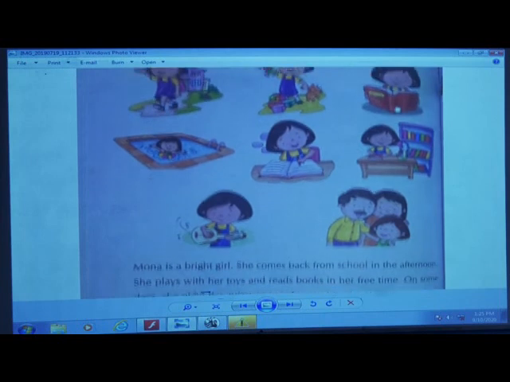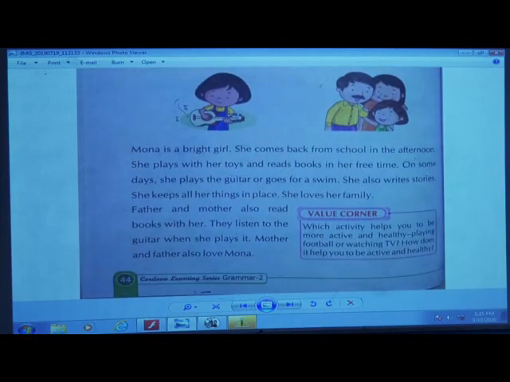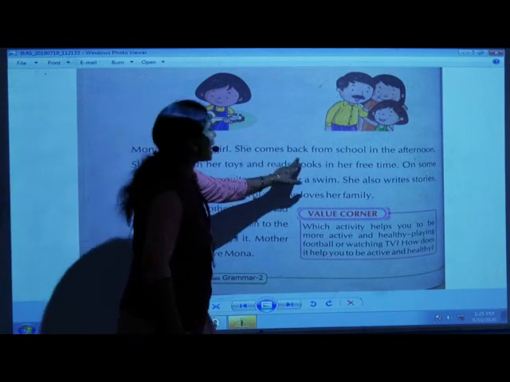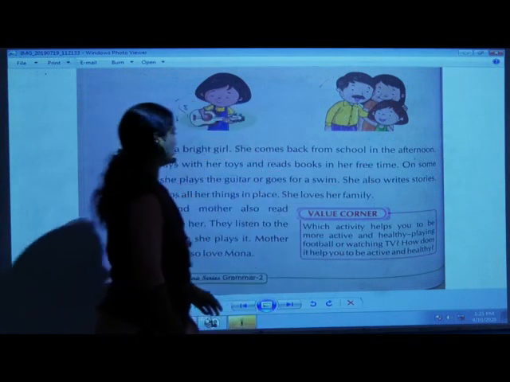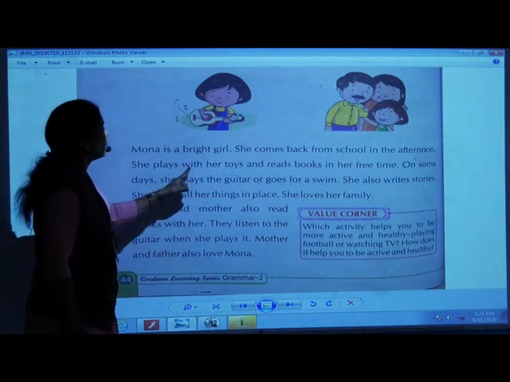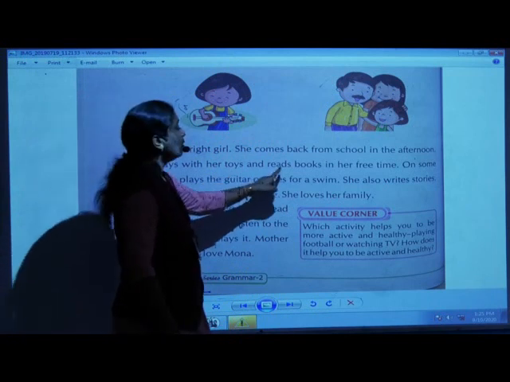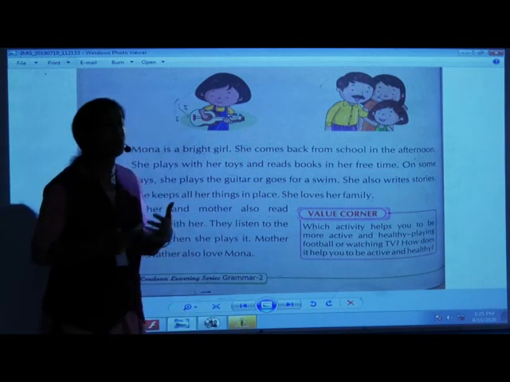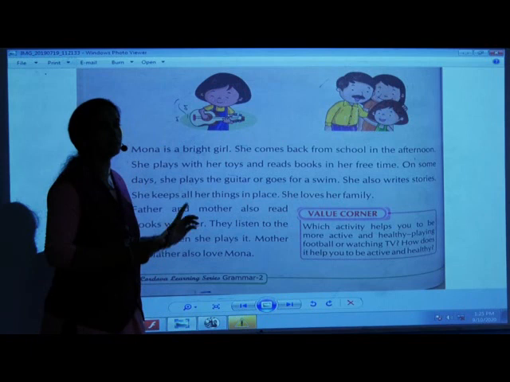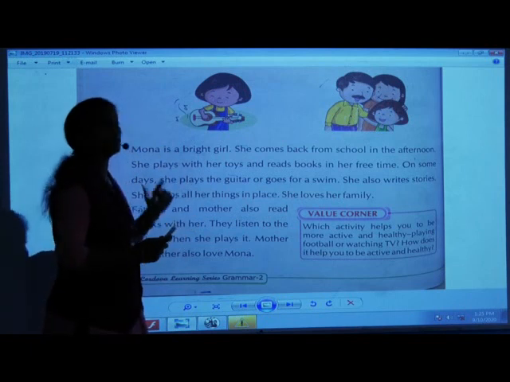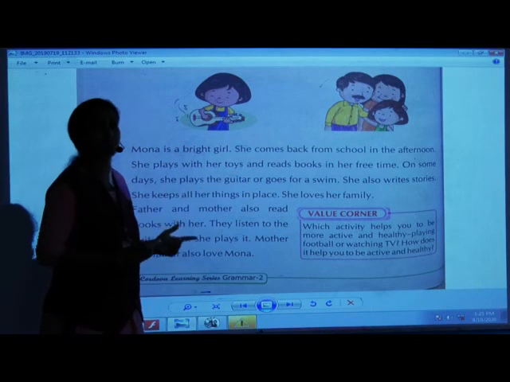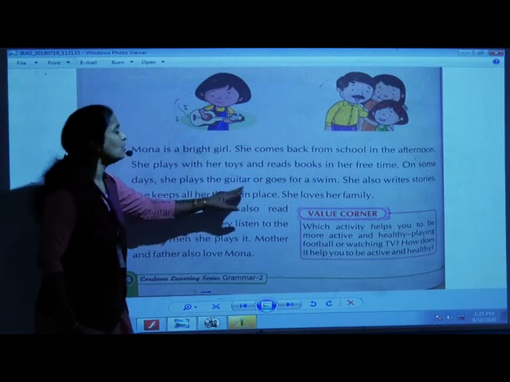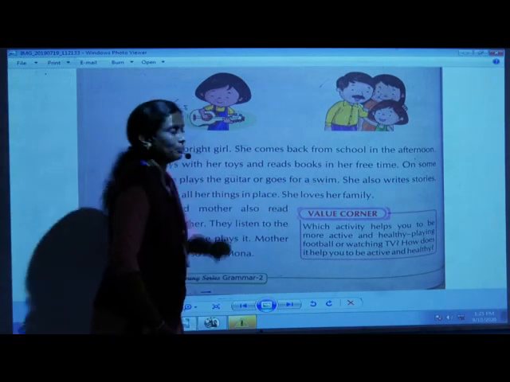Now again one more time I'll tell you the passage properly. Yes. Mona is a bright girl. She comes back from school in the afternoon. She plays with her toys and reads books in her free time. On some days, she plays the guitar or goes for a swim.